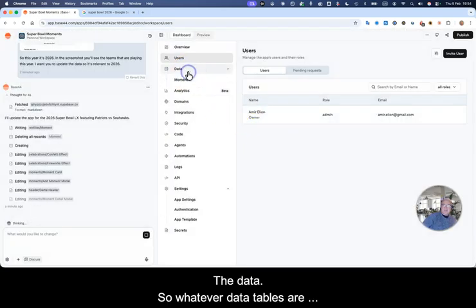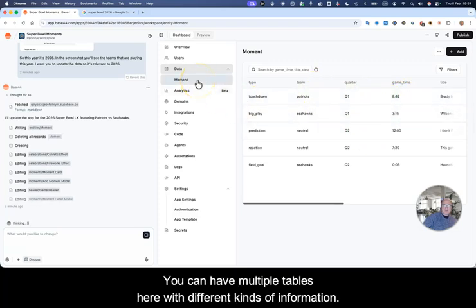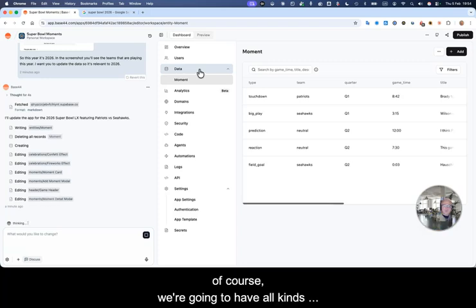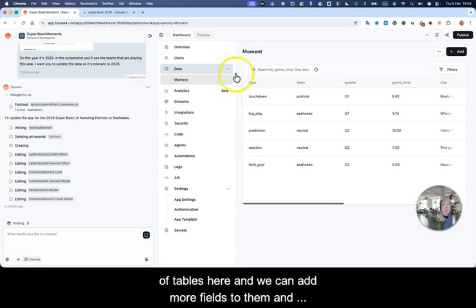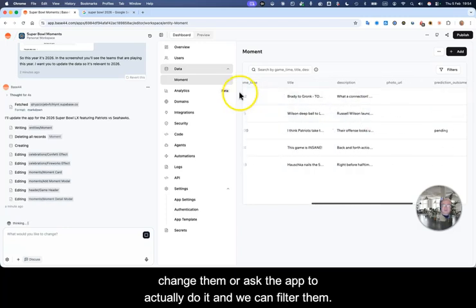Once you have users, they're going to show up here, and you can invite more users through this window. The data, so whatever data tables are going to be here, in this case it's the moments that we have. You can have multiple tables here with different kinds of information. For more complex applications, of course, we're going to have all kinds of tables here, and we can add more fields to them and change them, or ask the app to actually do it, and we can filter them.